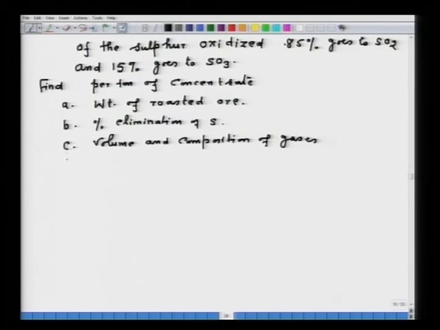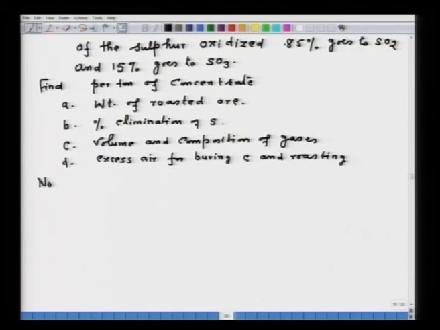And finally, to find excess air for burning carbon and roasting.